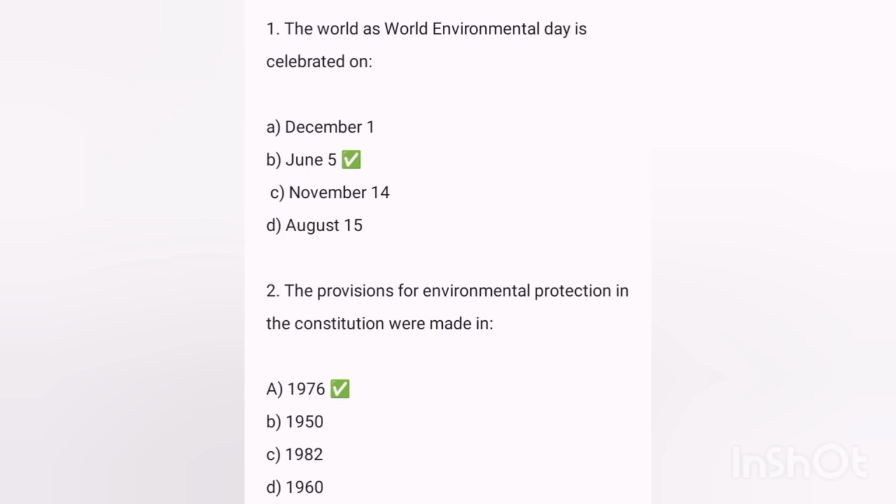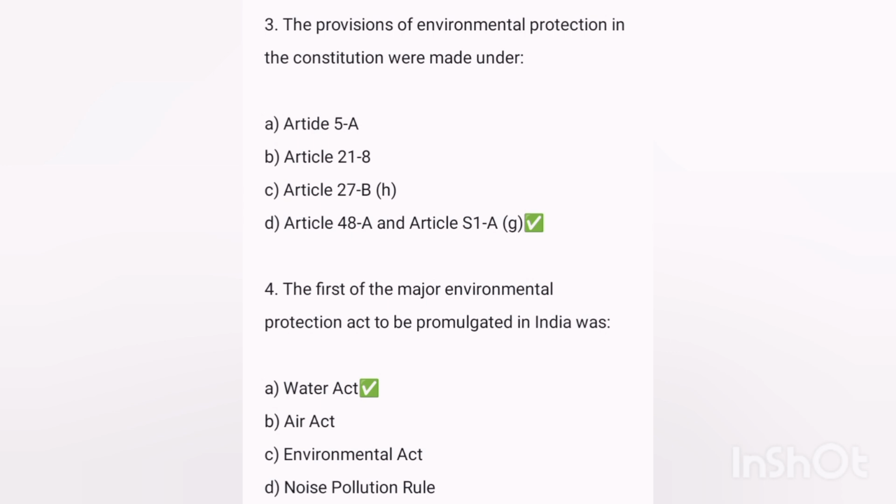Environmental law quiz questions. First question, World Environment Day is celebrated on? Answer was 5th June. Next, the provision of environmental protection in the Constitution was made in? Answer was 1976. Next, the provisions of environmental protection in the Constitution were made under?